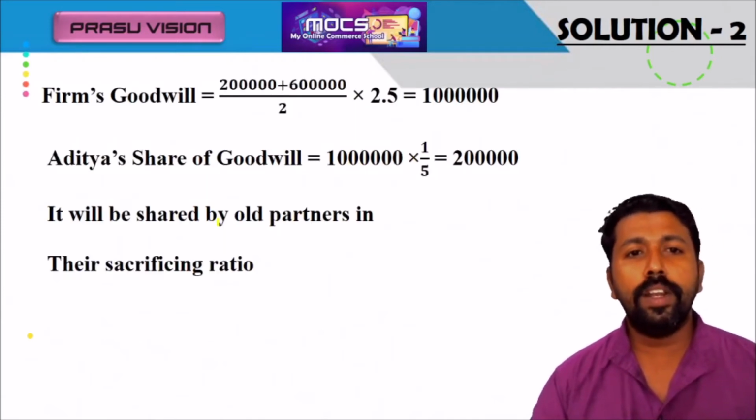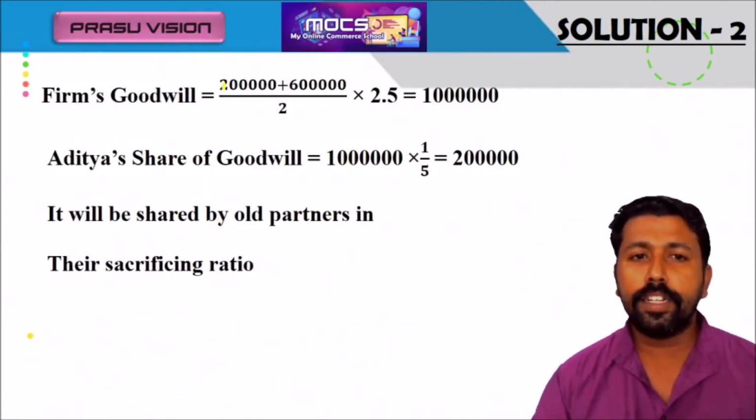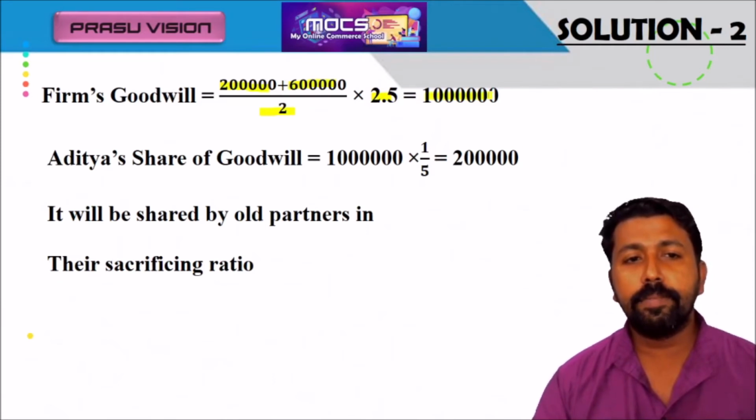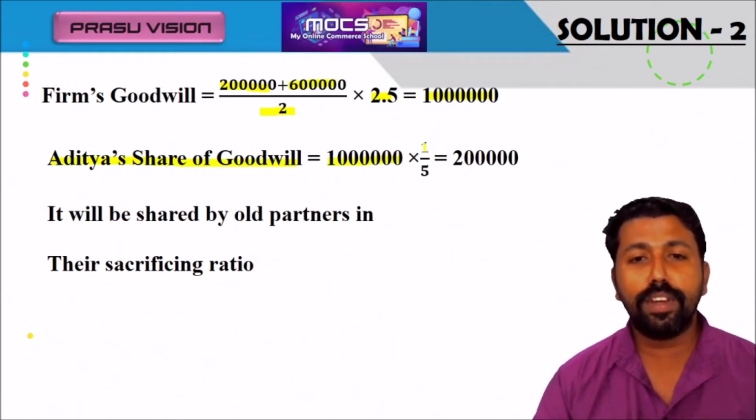So the goodwill will be calculated for the firm first. 2 lakh plus 6 lakh divided by 2, multiplied by 2.5, we will get 10 lakh. And Aditya's share of goodwill is equal to 10 lakh into her share 1 by 5. So remember, we will get 2 lakh.